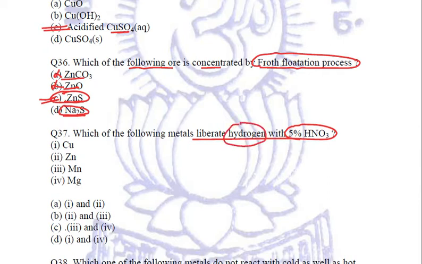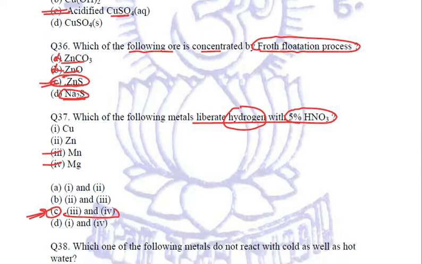Because nitric acid is a strong oxidizing agent. So if the metals react with nitric acid, hydrogen is not liberated but is oxidized into water. But manganese and magnesium, these two can liberate hydrogen with dilute nitric acid. So third and fourth, these are our options which are given in choice number C. So we will mark C.